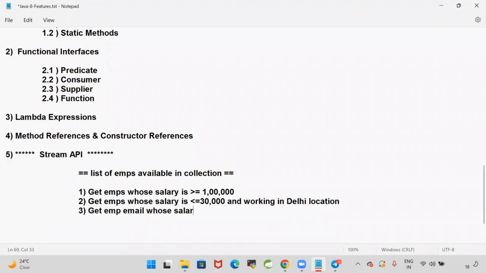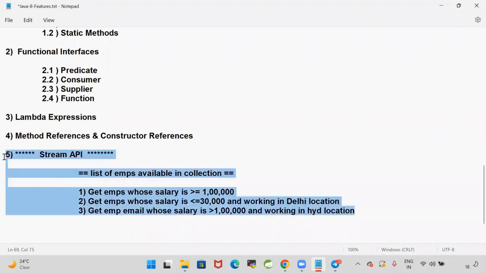And one more thing they are going to ask you: get employee email whose salary is greater than 1 lakh and working in Hyderabad location, like that. They will give you a number of scenarios and ask you to write Stream API code for that. So in every interview nowadays, these questions are very common.